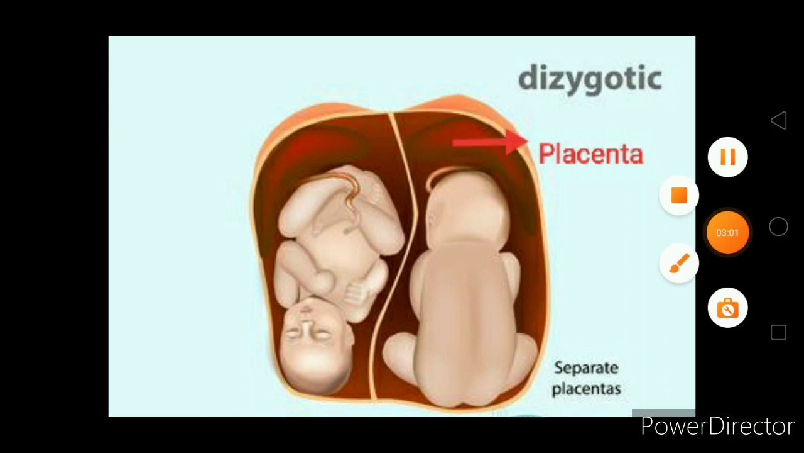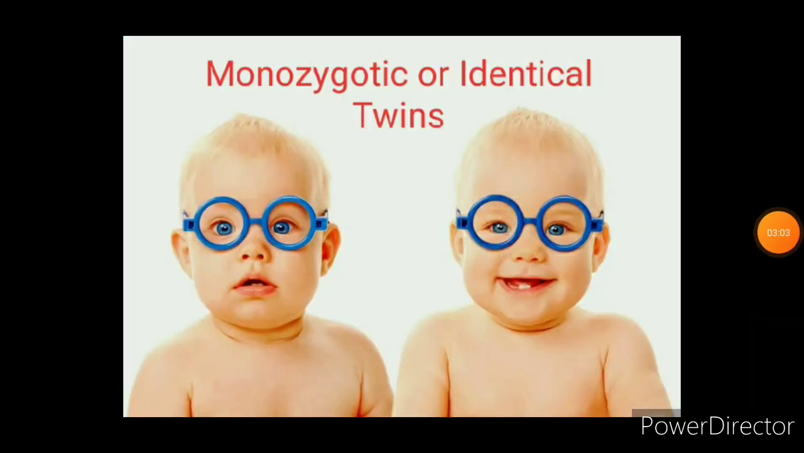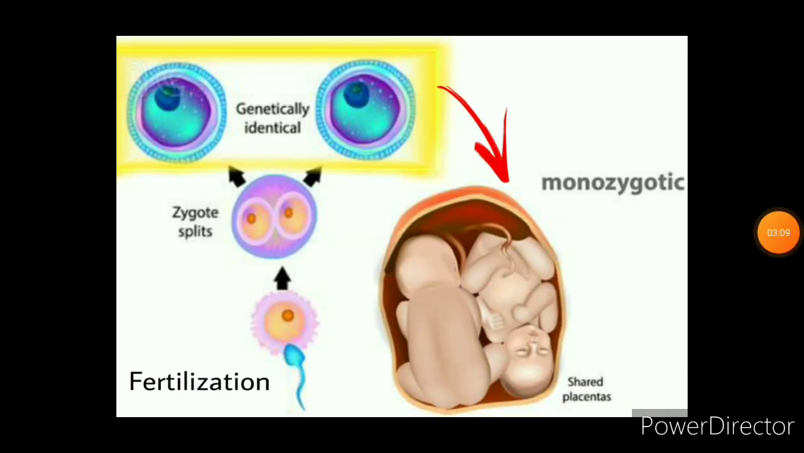Now let us discuss monozygotic or identical twins. In this case, after the normal fertilization process, the zygote splits into 2 blastomeres and gets implanted in the uterus. The monozygotic twins share the same placenta, that is, they share nutrition from the same placenta. This is about the formation of monozygotic twins.